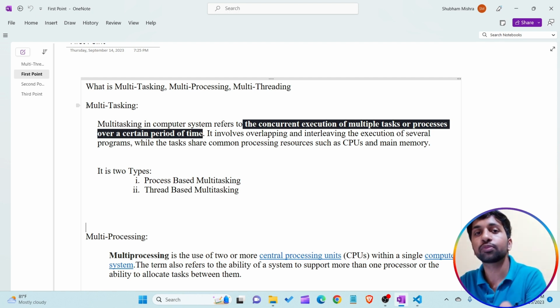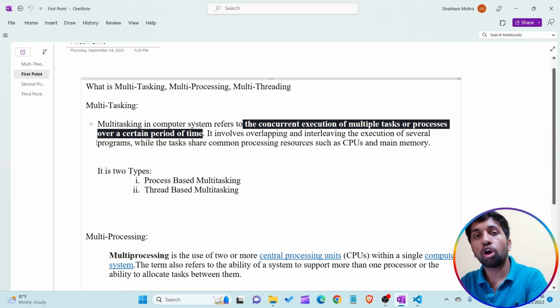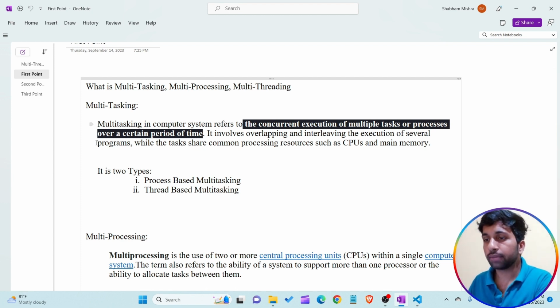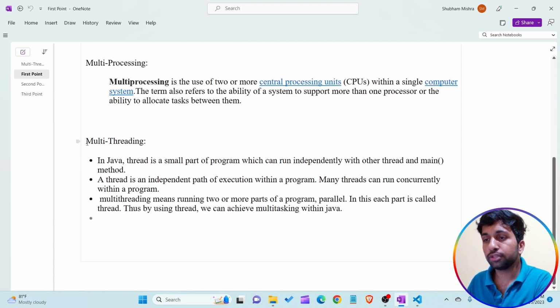The point to notice is that the operating system executes all the tasks one by one, but very fast. This is why it looks like all the tasks are executed at the same time. This concept is known as multitasking, how the operating system executes all the tasks at the same time or simultaneously.